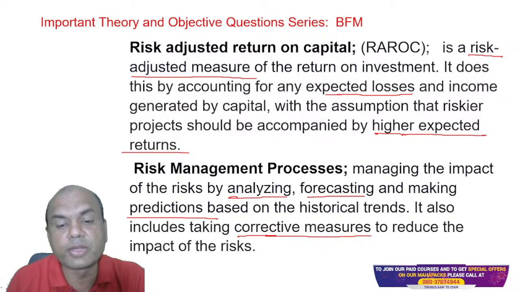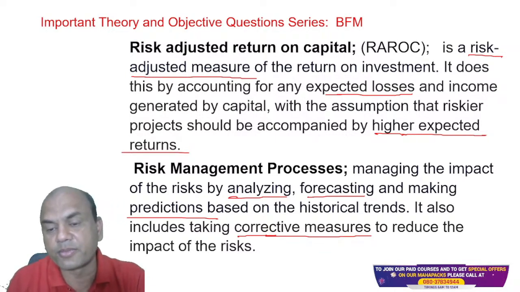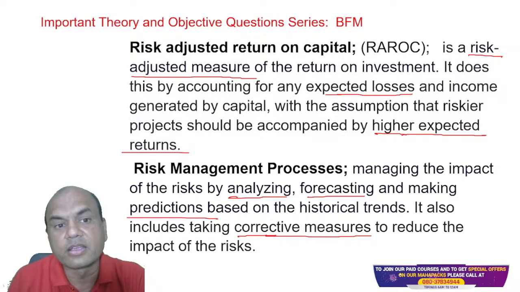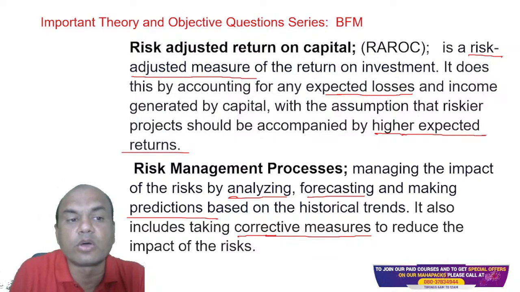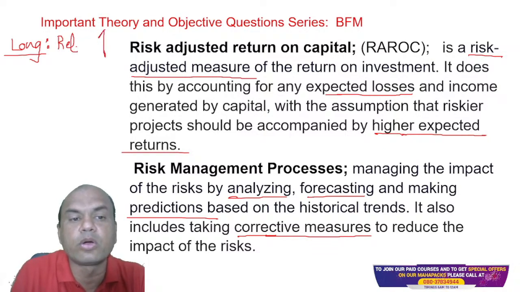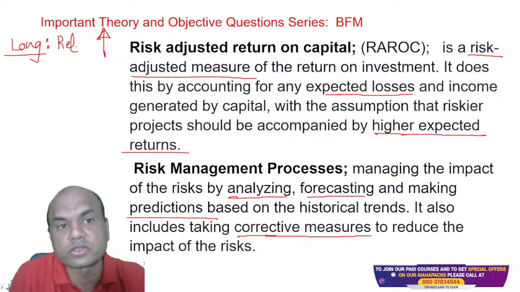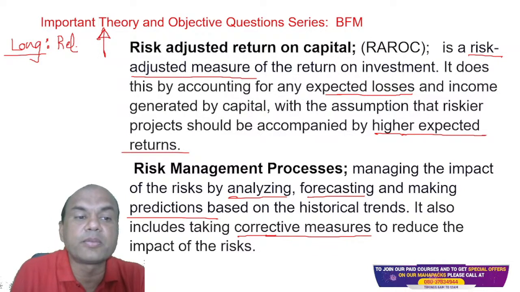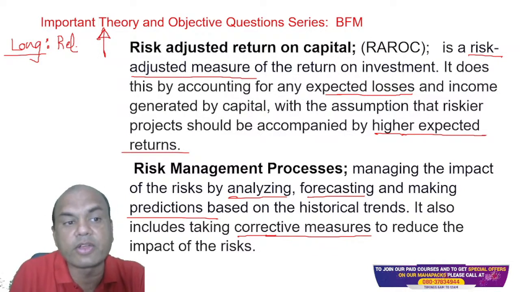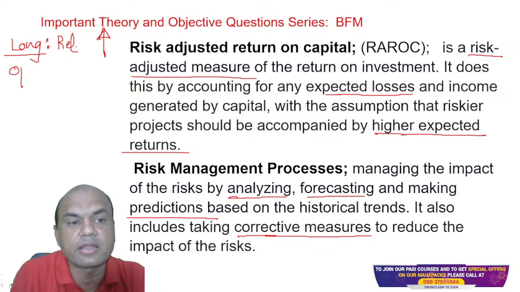Corrective measures over here means, as I gave you the earlier example, if I am buying a Reliance share, then I must buy a put. This is called a long position. Long means, suppose I buy a Reliance share at 2500, expecting it to go up. So this is my long position. Whenever I am having a long position in stocks or commodities, then in the derivatives or options market, I must have the reverse view. So in that market, I'll buy the put option.